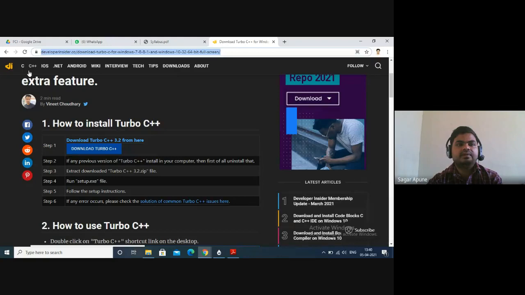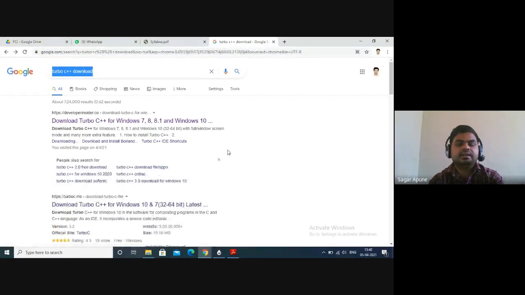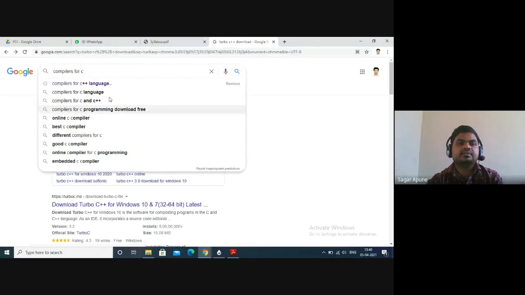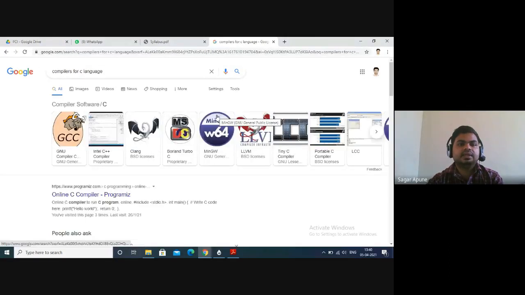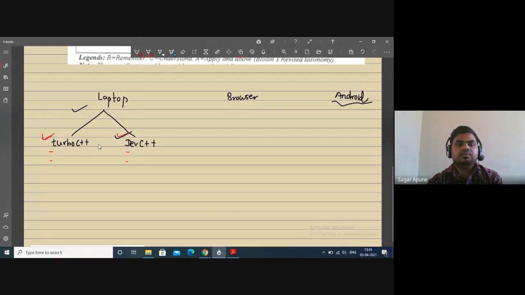There are a lot of different compilers available. If you search Google for compilers for C language, there are different compilers, right? GCC compiler, Intel C++, Clang, Turbo C, MinGW, LLVM. Different compilers are available, but these two compilers I recommend: Turbo C++ and Dev C++.